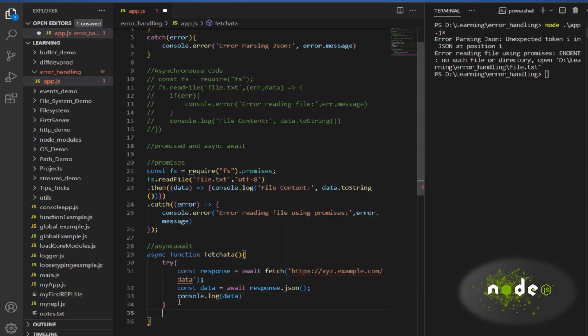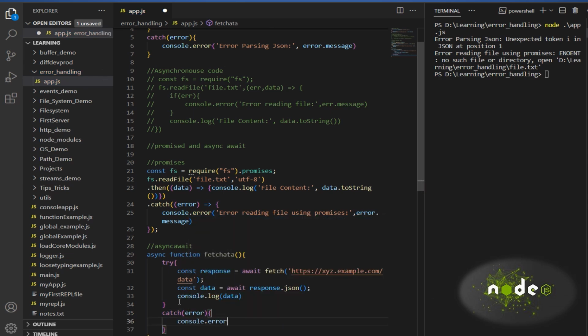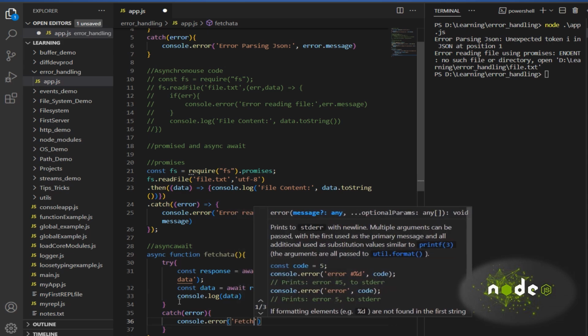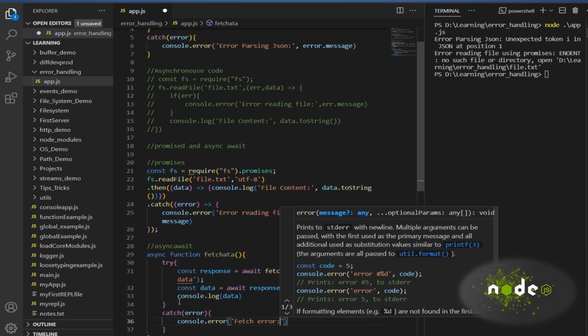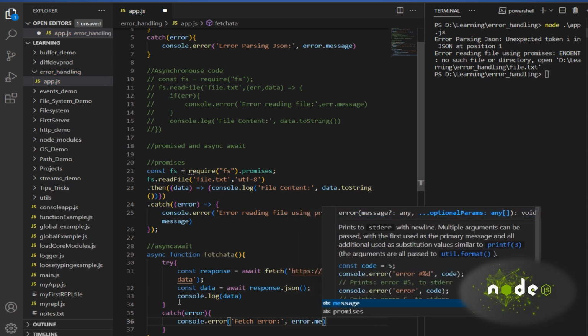Next I'll do catch. In the catch, I'll catch error, then I'll put console dot error of, just put fetch error, and error dot message.